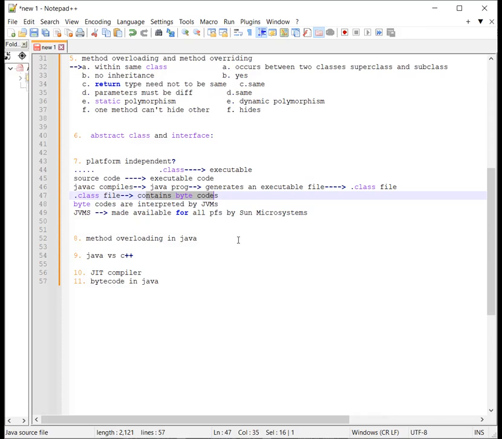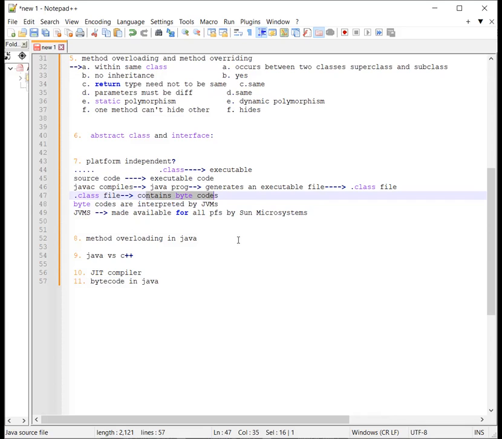Bytecode is a machine independent language, and it contains a set of instructions which are to be executed only by the Java virtual machine. Why? Because the Java virtual machine can understand those bytecodes.